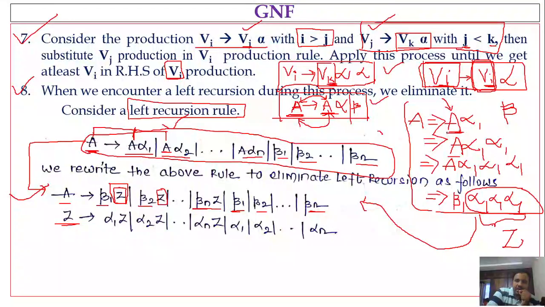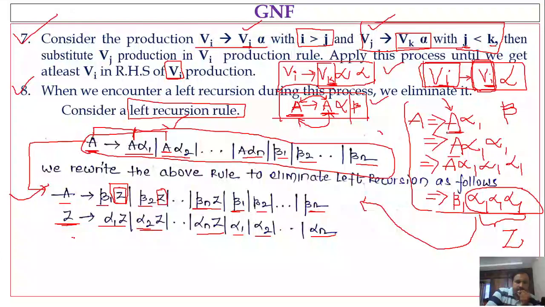So here you may have alpha followed by any number of alphas, right? To represent it in a recursive way, how are we writing? Here, Z denotes alpha 1 Z. If you have a sequence of alpha 1s, then you write alpha 1 followed by Z. If you have a sequence of alpha 2s, then you use the rule alpha 2 followed by Z, or alpha n followed by Z. Or you may have only one alpha: alpha 1 or alpha 2 or alpha n, right?